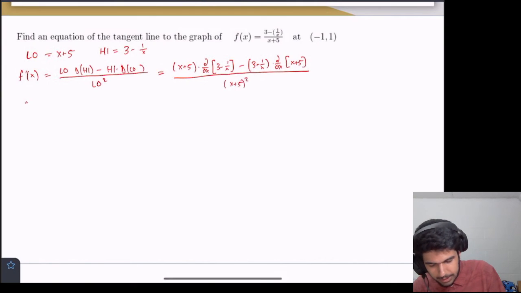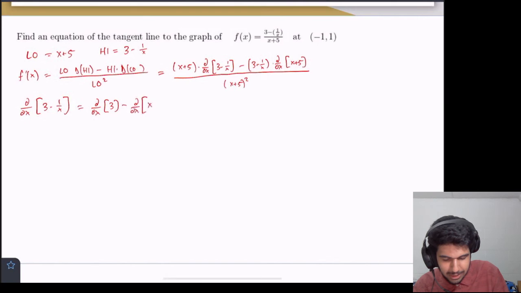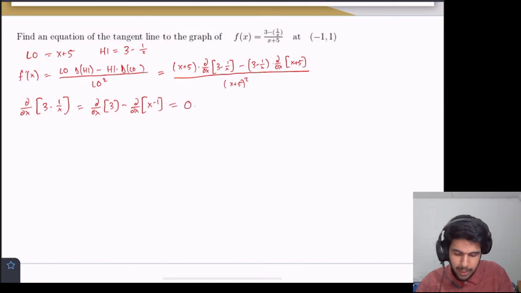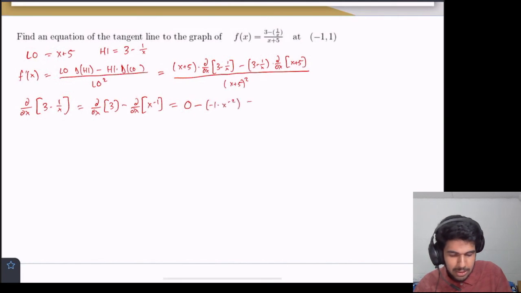Right? So let's compute those derivatives. 3 minus 1 over x. Well, that's equal to the derivative of 3 minus the derivative of 1 over x, which is x to the negative 1. And the derivative of 3 is 0 minus, then we can do the power rule. We get negative 1 times x to the negative 2. So that's just equal to 1 over x squared.